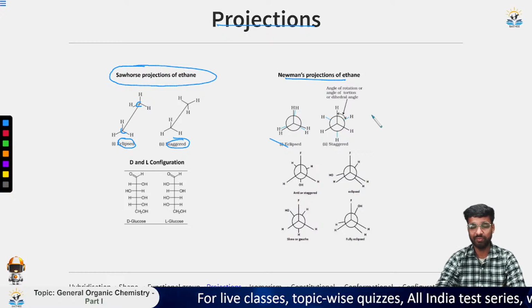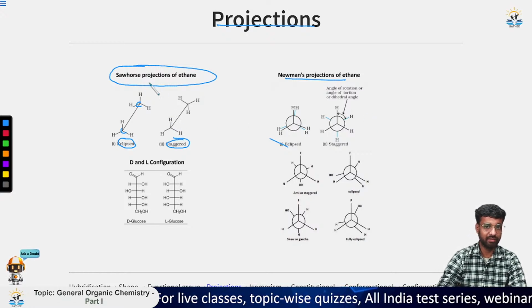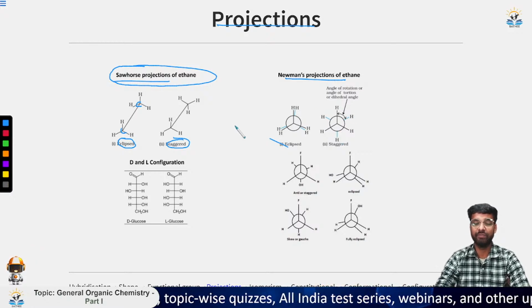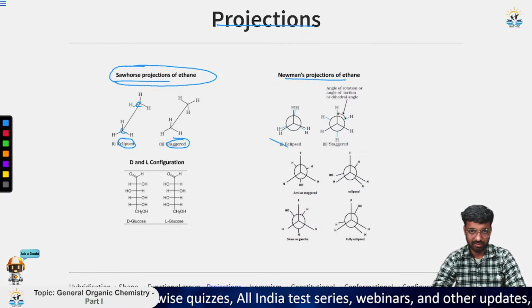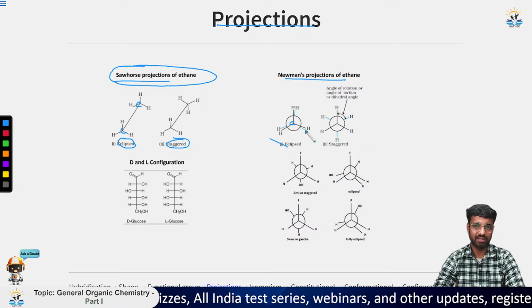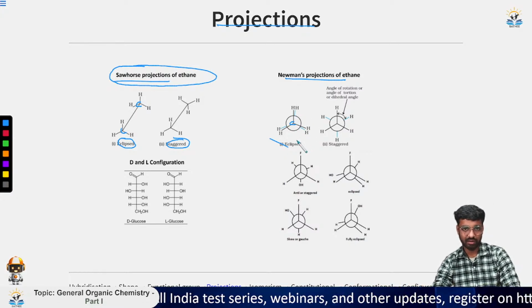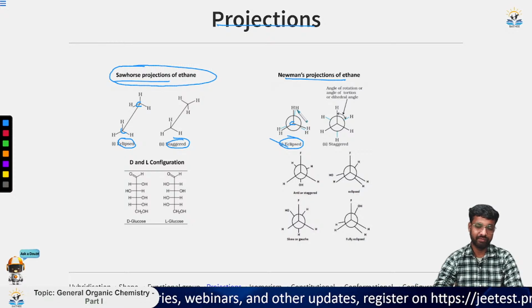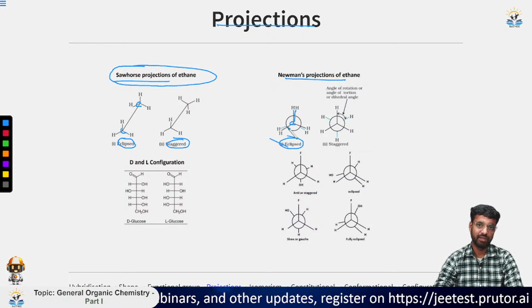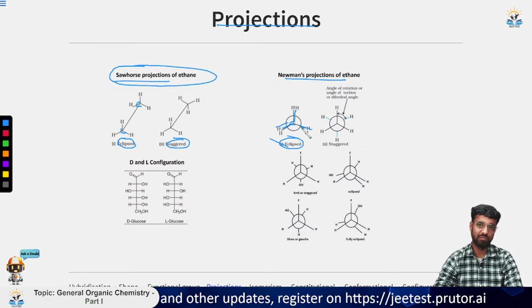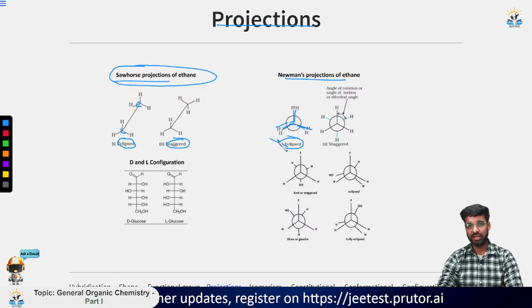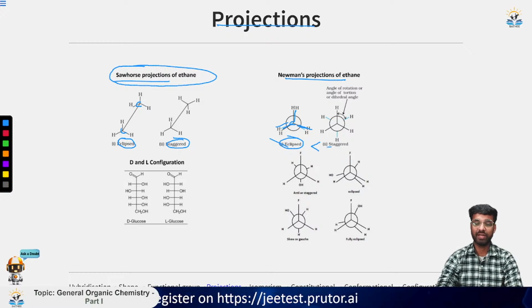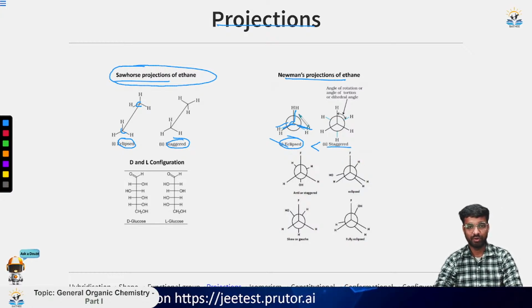If you consider the Newman projection, in the Sawhorse projection we are taking a side view, and in a Newman projection we are taking a front view. So this is the carbon here, and the back circle represents the other carbon. Now, if you consider it as eclipsed, this bond is just in front of this bond, and this bond is just in front of this bond. Generally, this eclipsed form is less stable as compared to the staggered one. Why? Because of the bond repulsion.